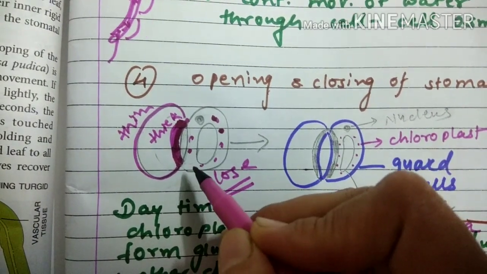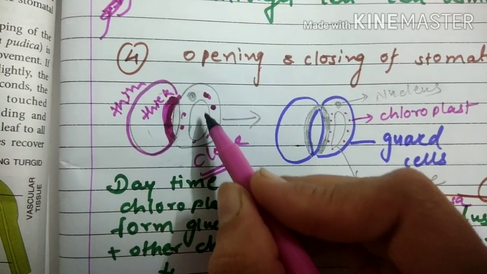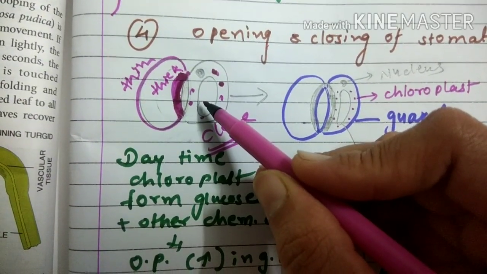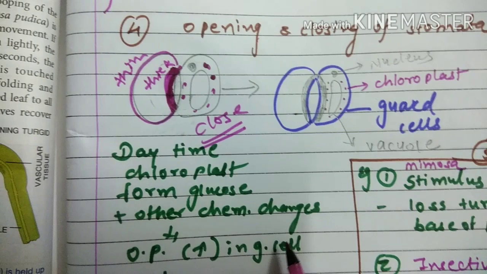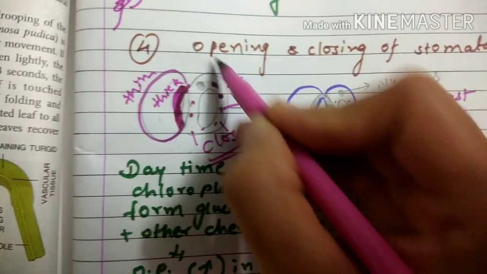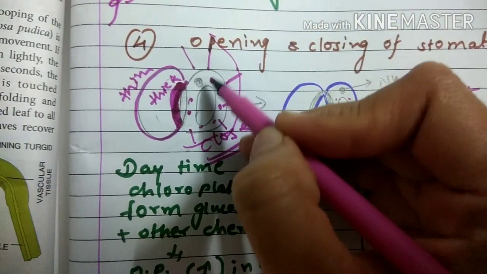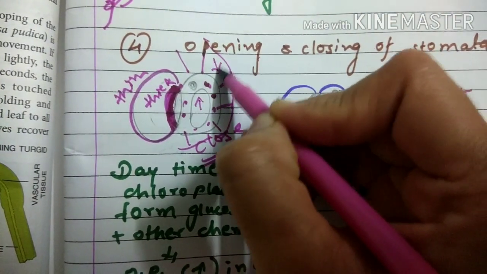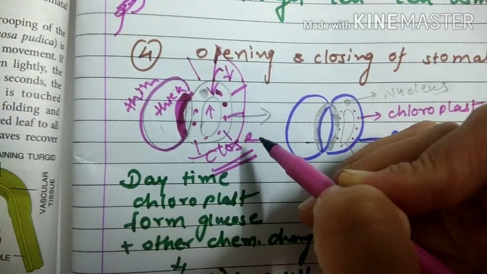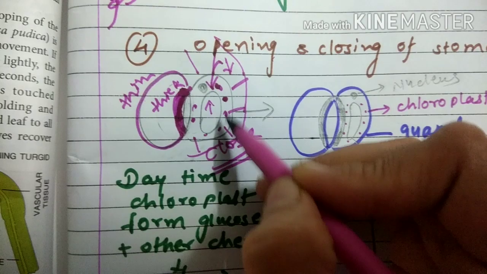It means other minerals can also get inside with the water. Because of that, you can see here in the vacuole, the vacuolar sap has more concentration. So osmotic pressure in the guard cells will be increased. Now here some adjacent cells are present, surrounding these guard cells. Here the osmotic pressure is higher, and here the osmotic pressure will be lower. So as you know the theory, from the lower osmotic pressure towards the higher osmotic pressure, water will be drawn out. So here you can see that these guard cells will be full of water.